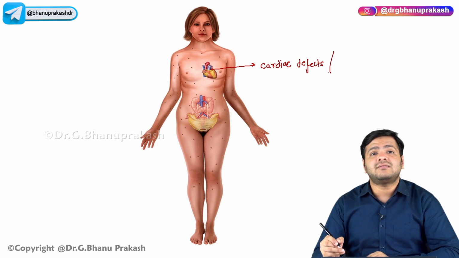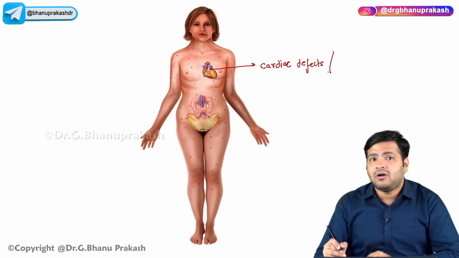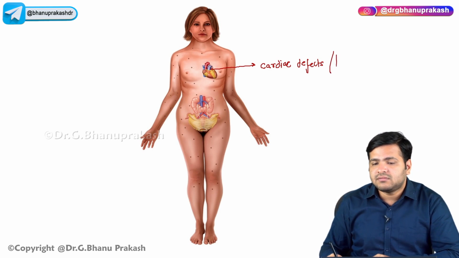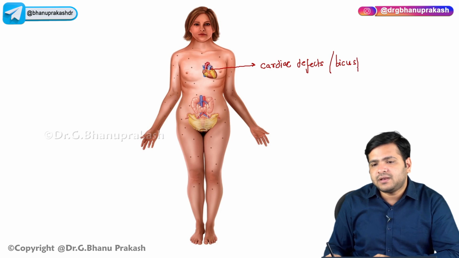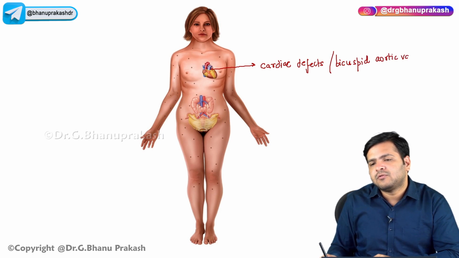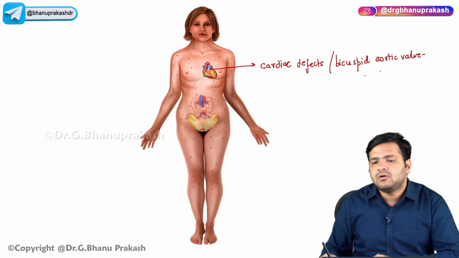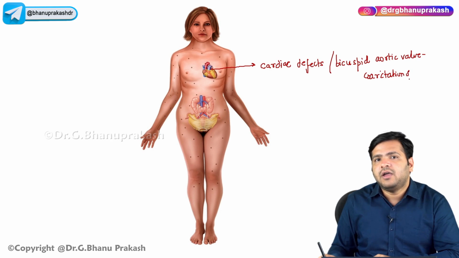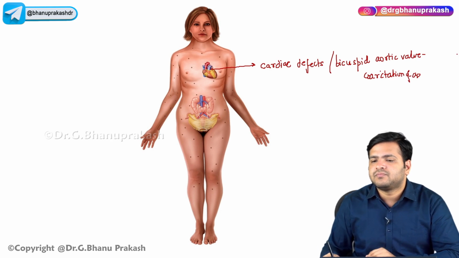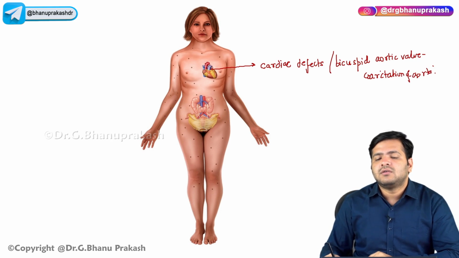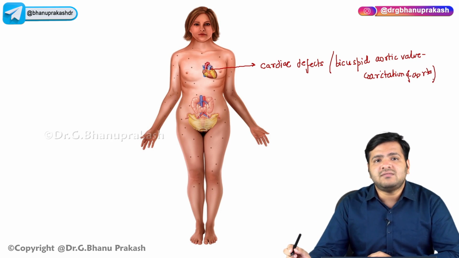It is the bicuspid aortic valve, or it is also the coarctation of aorta, right? So cardiac defects are more common in these patients.